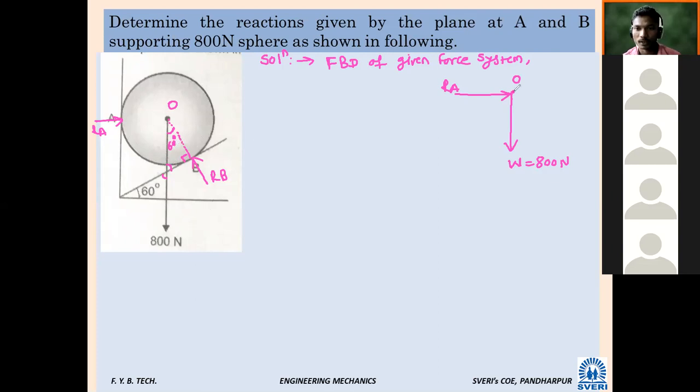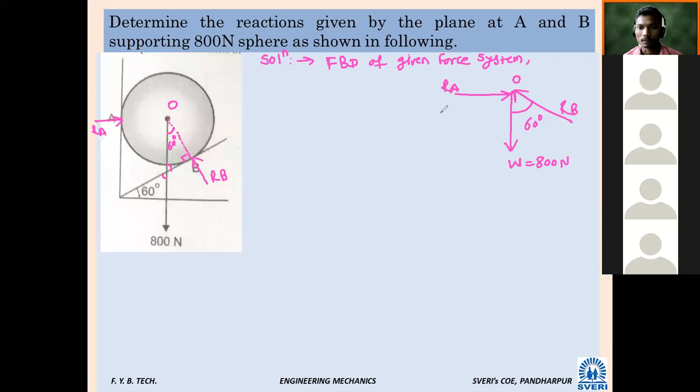So this angle is 60. Any problem? If you are able to find this much, almost 80% of your problem is over.